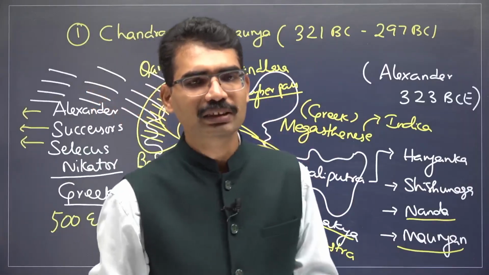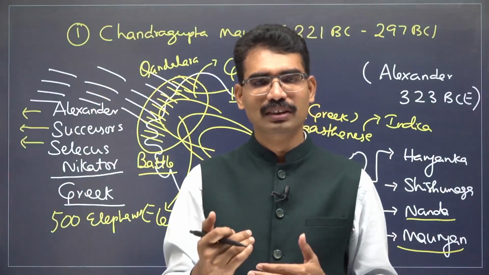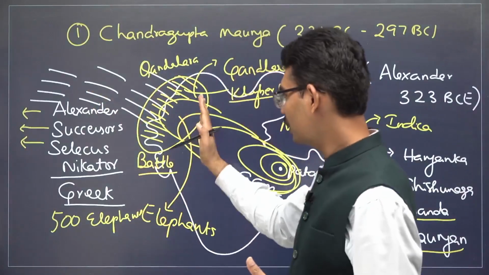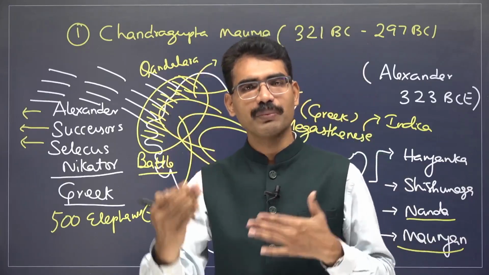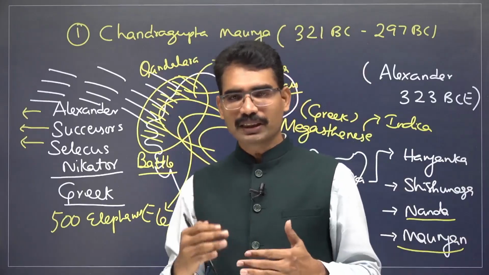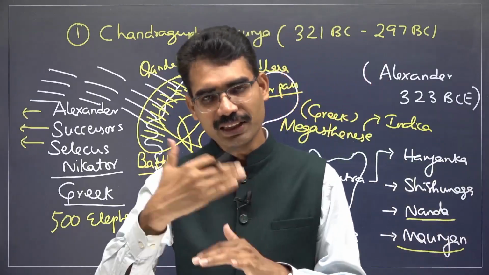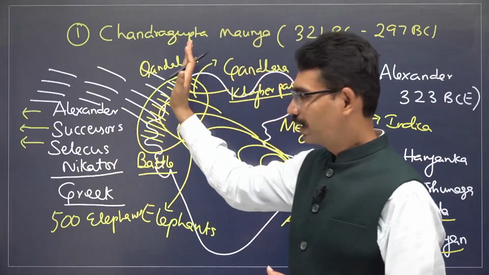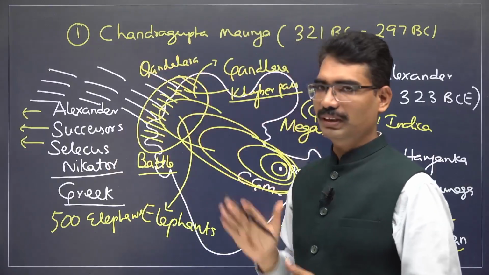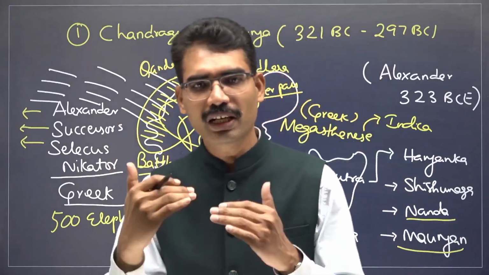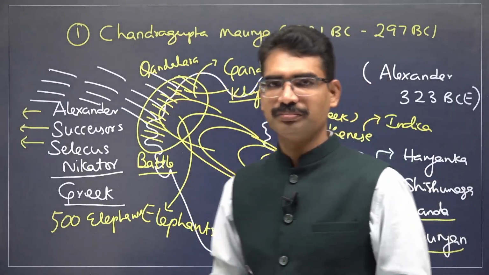The moment the rulers of Gangetic Valley compromise the security of Khyber Pass, then there is no guarantee of the security of Gangetic Valley from Khyber Pass. That is what history is going to repeat multiple times. Whenever Khyber Pass is in the hands of Gangetic Valley rulers, it is well protected. The moment it is compromised, then invasions used to take place. Chandragupta Maurya ensured that Khyber Pass was in his hands.